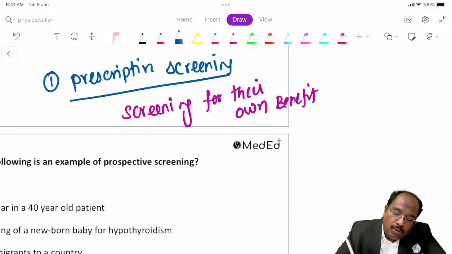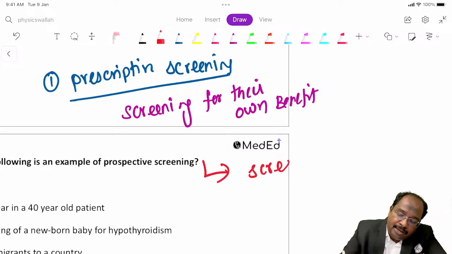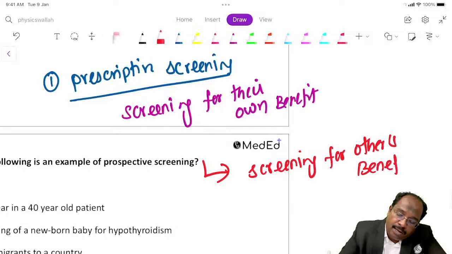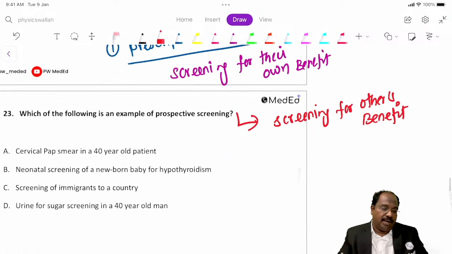Second, what is prospective screening? The question here is, what is prospective screening? You are being screened for others' benefit. That is prospective screening. This is a NEET question, I think from last year.